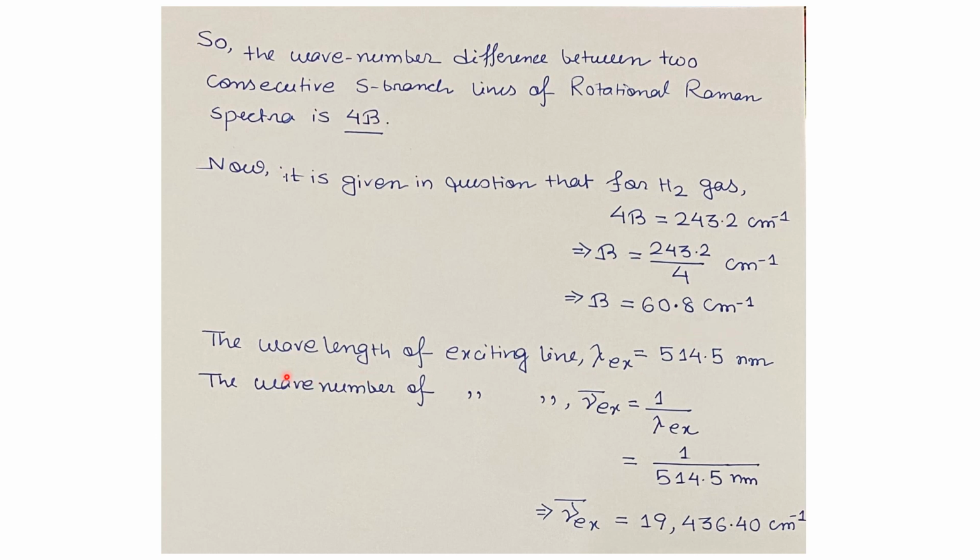Now it is given that the wavelength of the exciting line, λ_ex, equals 514.5 nanometer. So we'll convert this into wave number. The wave number of the exciting line, ν̄_ex, equals 1 by λ_ex, that is 1 by 514.5 nanometer. This will give the wave number of the exciting line, ν̄_ex, equals 19,436.4 cm⁻¹.